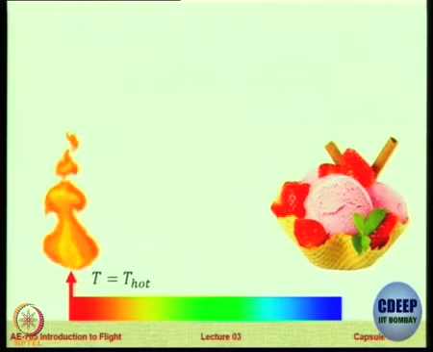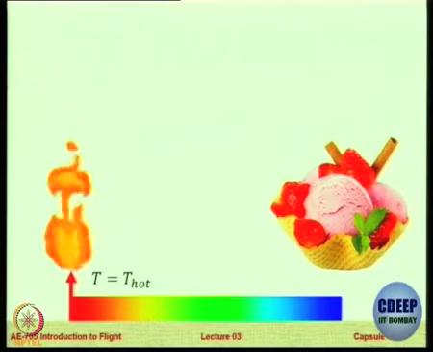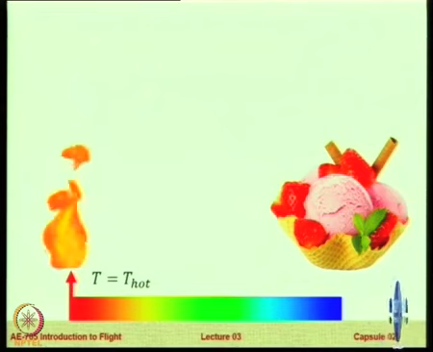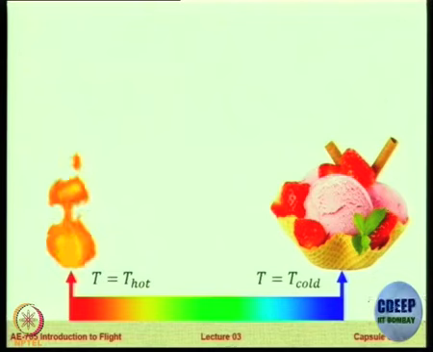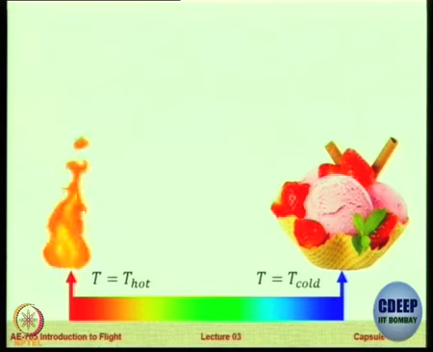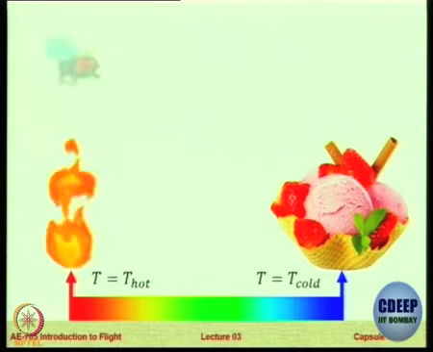So there is one place at which the temperature is T equal to T hot. T hot is a number, it could be 512 degree Kelvin. Okay, and then there is another temperature T equal to T cold. So in this particular field, from a hot place to a cold place, temperature varies.